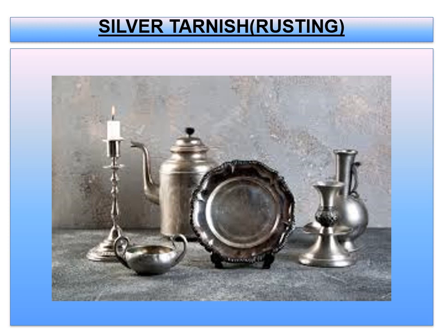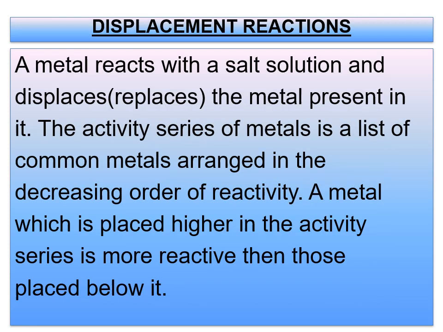So children, you have understood how each metal corrodes, the corrosion process, what it has taken place. So different metals react with the different gases available in the atmosphere, and the coating of the layer that is formed is different. So keep all this in mind, children. So coming to displacement reactions, this part is very important till 10th standard. So keep everything in mind and attentively listen.